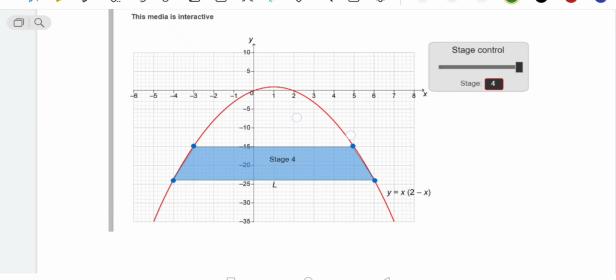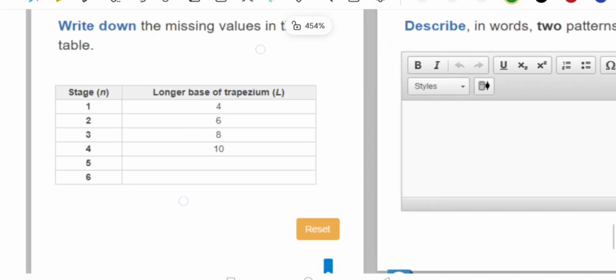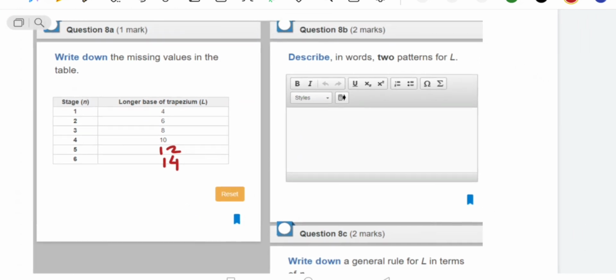So let's see, they are asking to write down the missing values in the table. You can see there is a pattern. What is the pattern? 4, 6, 8, 10. So the next ones will be 12, 14. Is it clear? Okay, right.